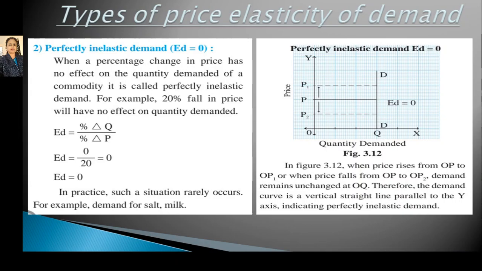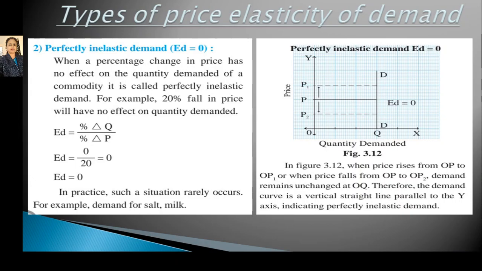In the figure, we can see that the original price in the market is OP. When price rises from OP to OP1, quantity remains the same at OQ. When price falls from OP to OP2, the quantity demanded remains the same. So here ED equals 0. Demand remains unchanged at OQ. Therefore, the demand curve is a vertical straight line parallel to the y-axis, indicating perfectly inelastic demand.